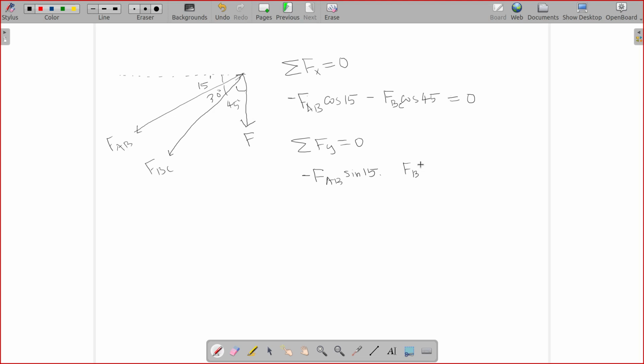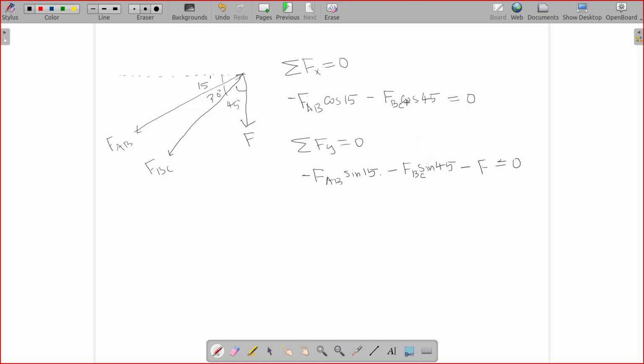FBC sin 45. This cos will become sine, that's it. The vertical component of FBC is also acting downwards, hence negative sign. And minus F. F is fully in vertical direction, that is also acting downwards, equal to 0. These are the two equations.